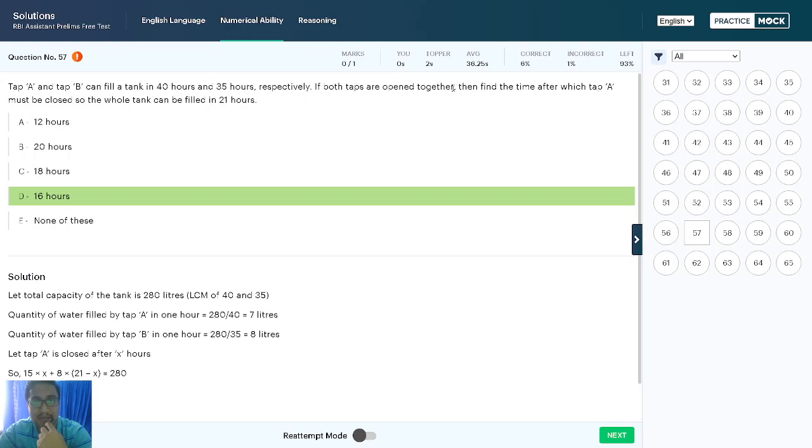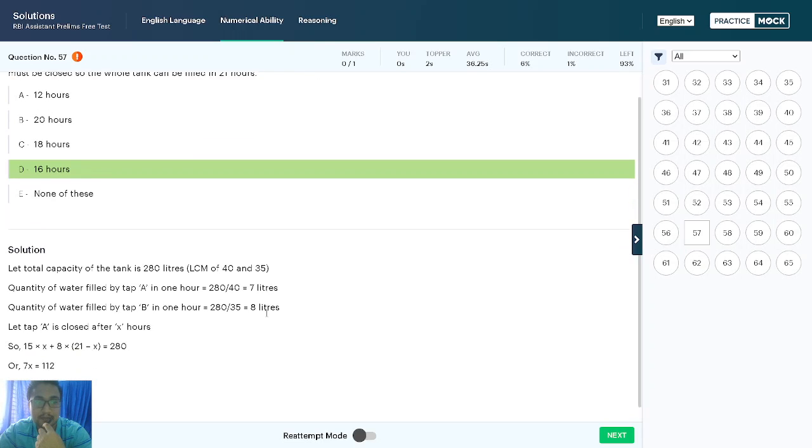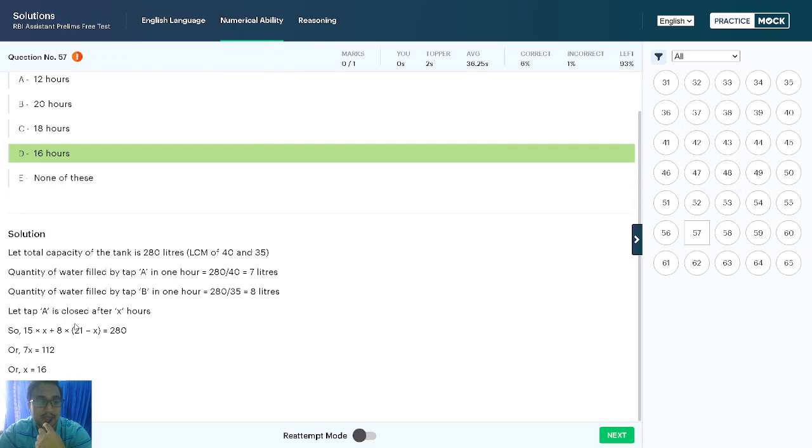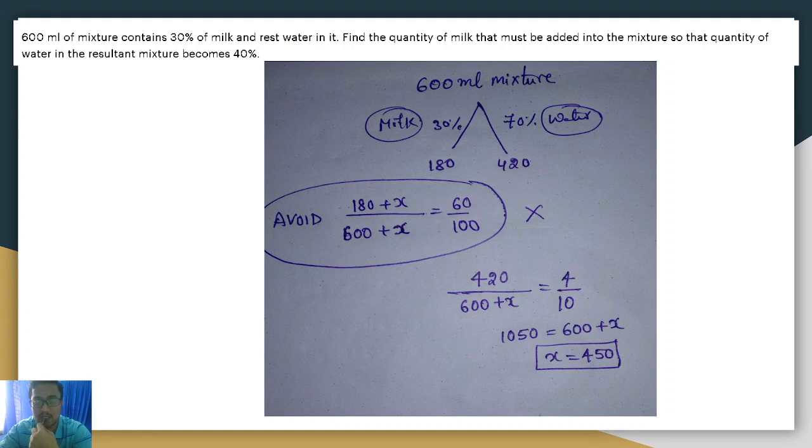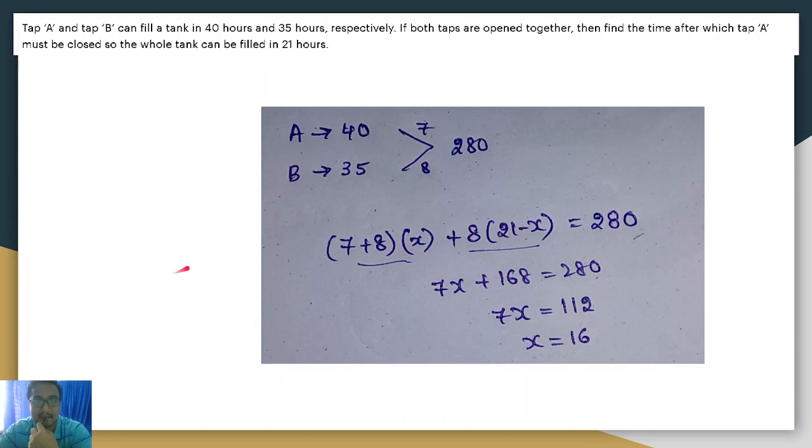So both taps are open together. Find the time after which tap A must be closed so that the whole tank can be filled in 21 hours, right? Always, you know that in pipes and cisterns problems, we have to take the LCM and write the efficiencies first. If you understand this, no issue. If not, you can write like this.